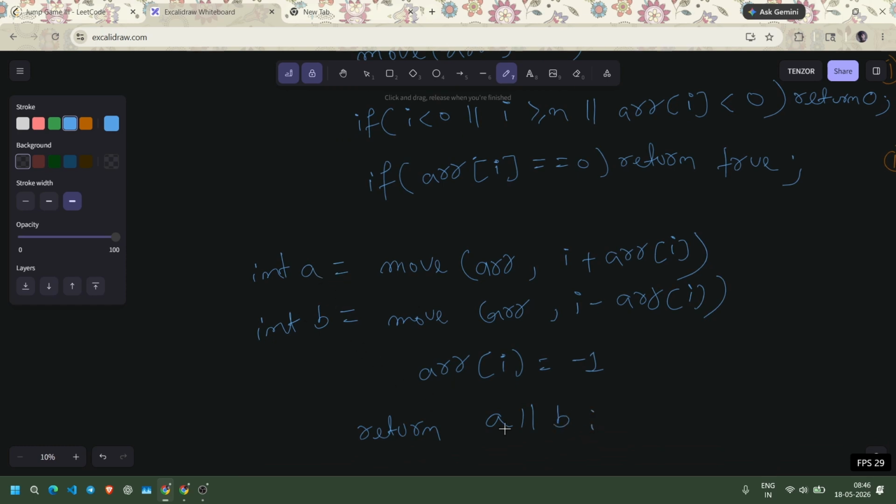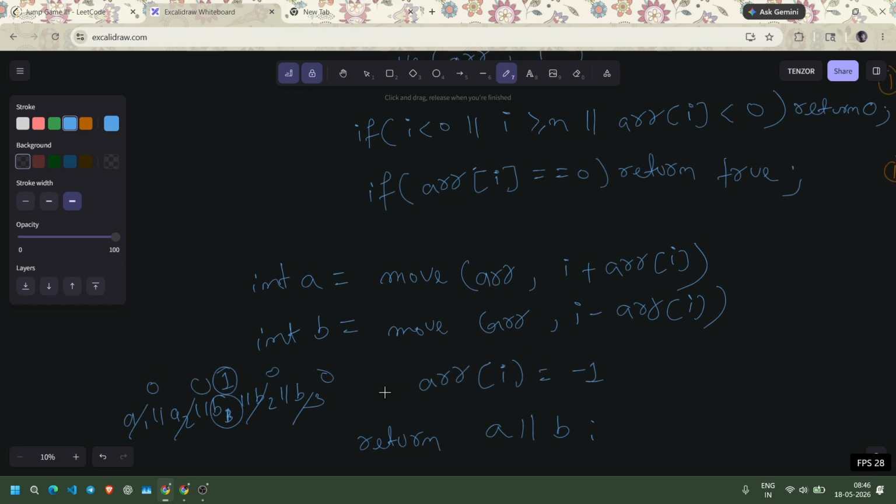After having multiple recursion stacks, a1, a2, b1, b2, b3, if all of them failed, but any of these returns 1, we return 1, because there is a possible way to get there. So we just have to return 1 or 0. Is there any possible way to get to the index with the 0th value or not? So we are doing the OR operator here.